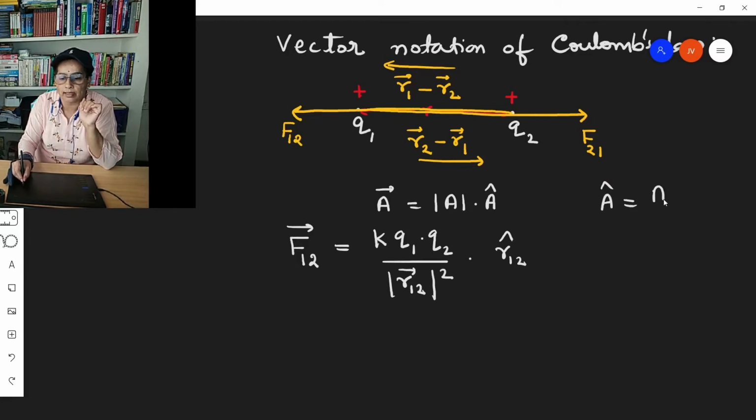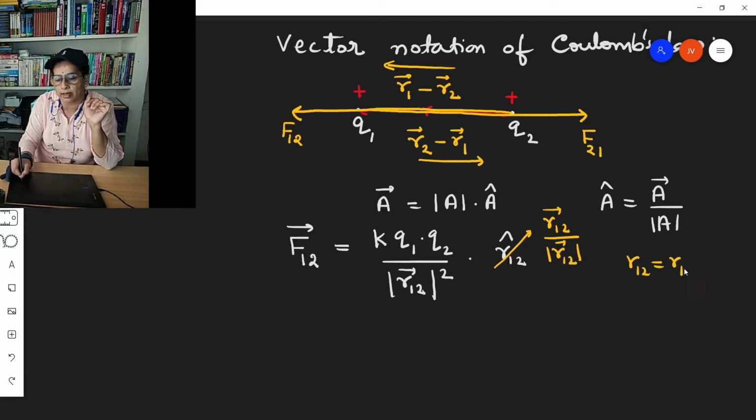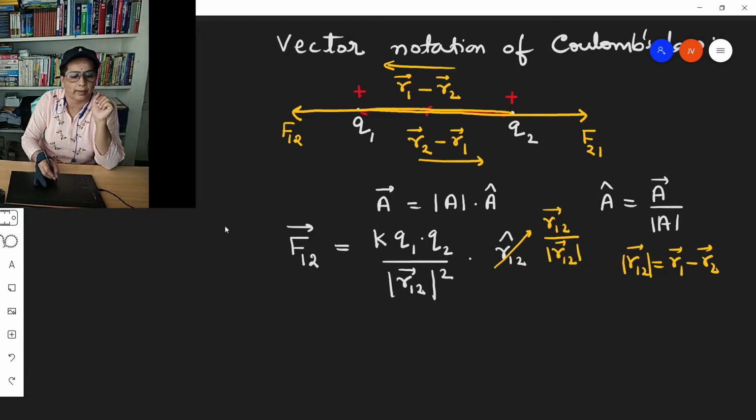A unit vector is the vector divided by its modulus. So here we can write R12 unit vector as R12 vector by R12 mod. And what is R12? R12 is R1 minus R2.